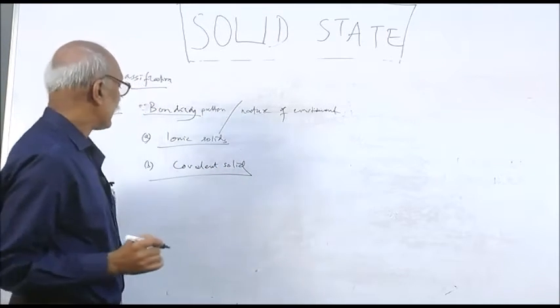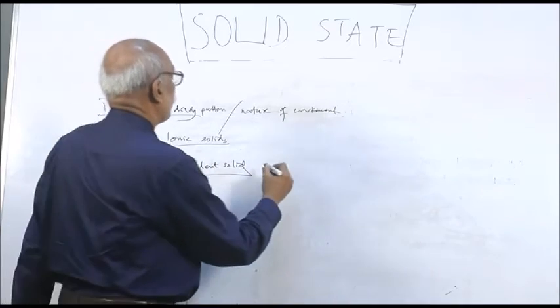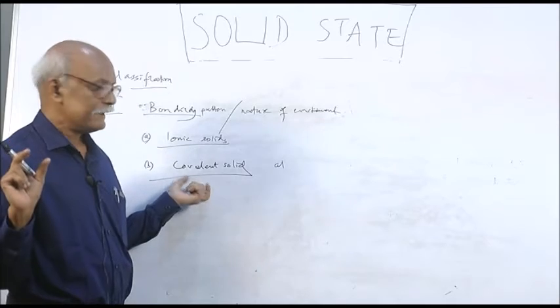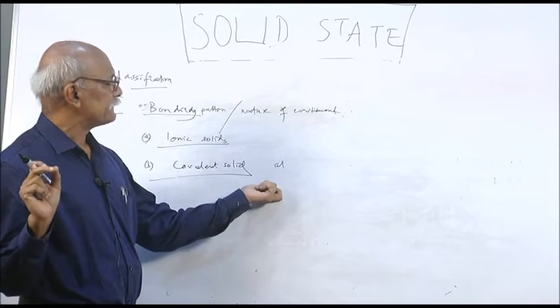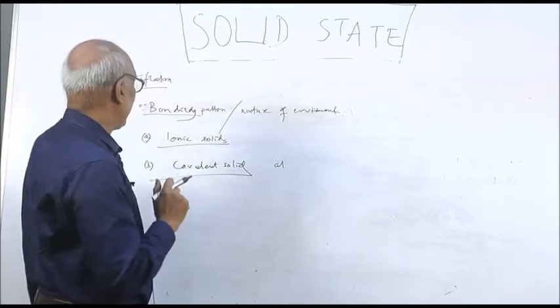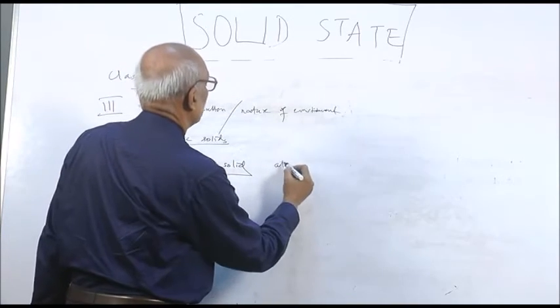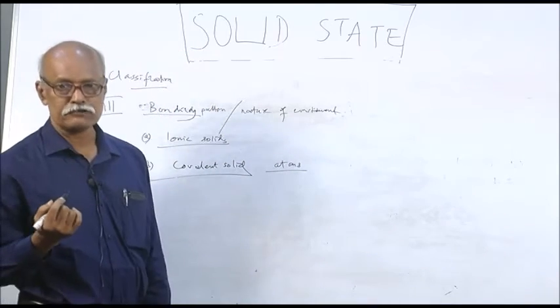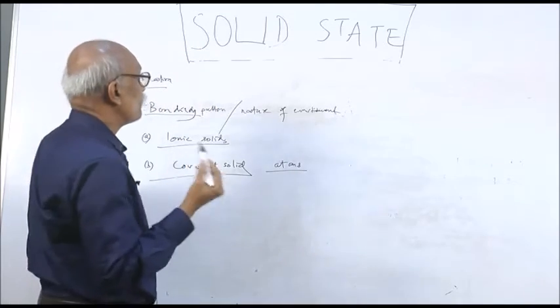In the covalent solid, the constituents are, remember your 1 mark question when we asked, in the covalent solids the constituents are atoms. And what is the bond?